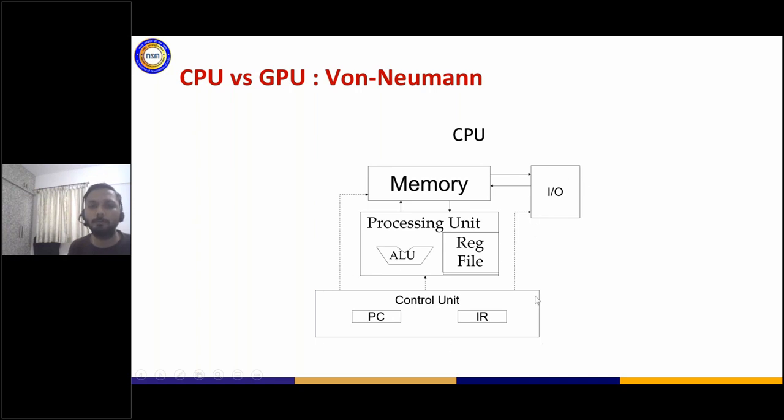Also, the two important units which decide which instructions to execute are in the control unit, which has specific counters called the program counter. And also there is an instruction register which is usually used. So based on the program counter and the logic, the control unit decides which instruction to execute and which data to pick up, and your arithmetic and logic unit basically executes that.